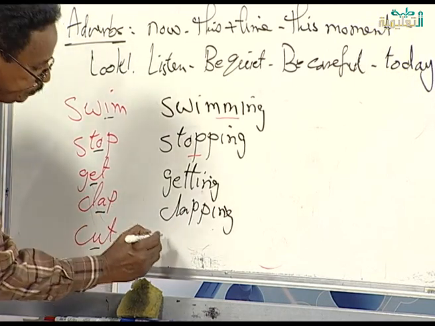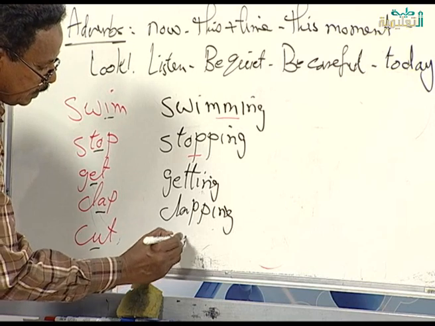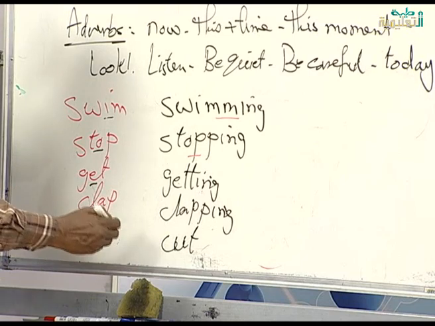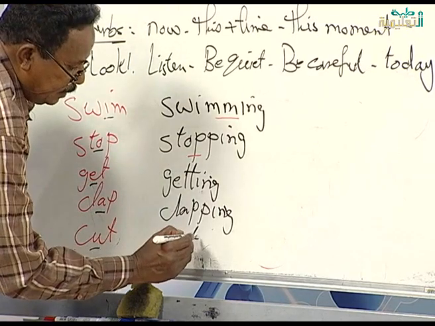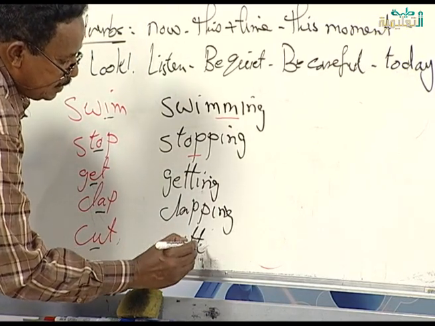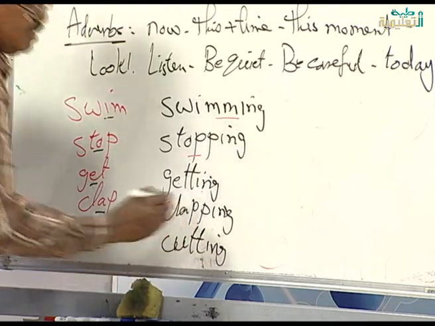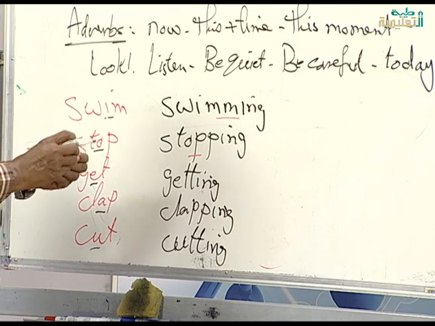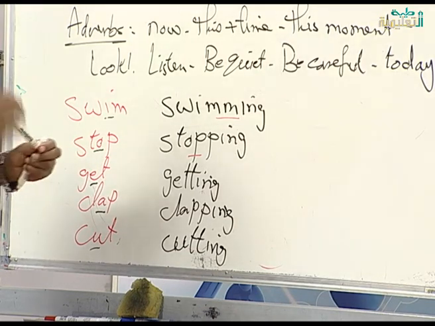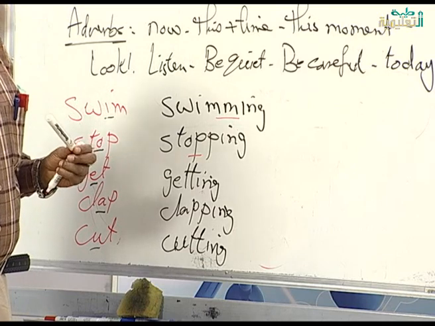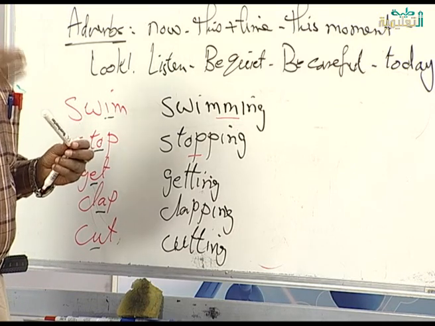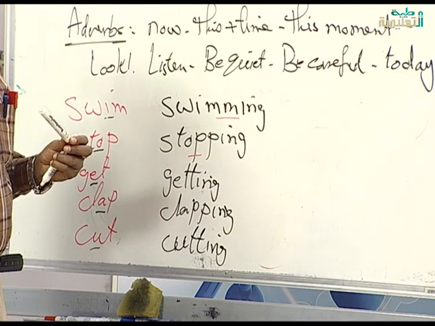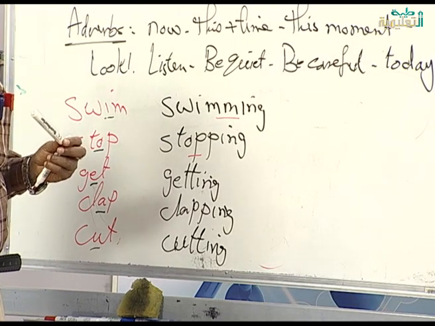Cut also. You see, cut, this is U. Before the last letter is U. U is the vowel letter. When I want to write cutting, I am going to add T, another T, and add ing. Is it clear? It means that in the present continuous, we double the last letter. Why? Because before the last letter, there is a vowel letter.